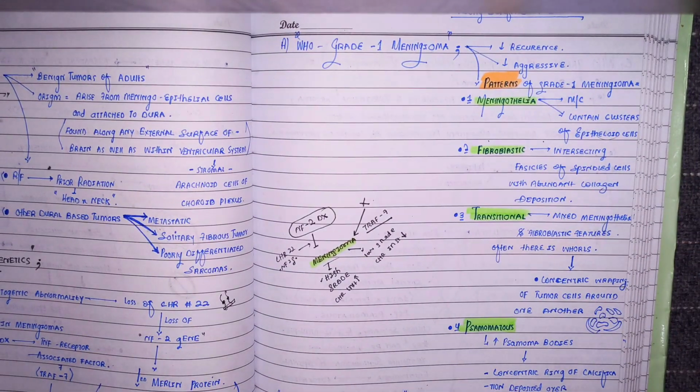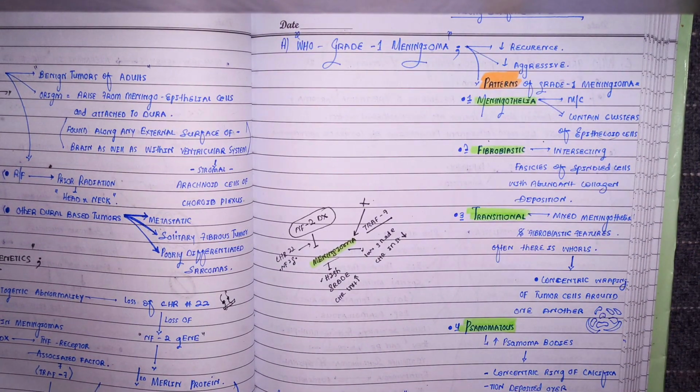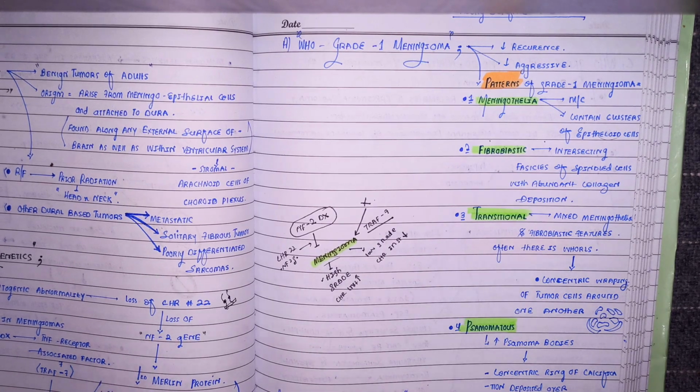Now there are some types of meningioma under microscope. One is the WHO grade 1 meningioma. So it should be kept as low grade meningioma or high grade meningioma? It is low grade meningioma, obviously. And I told you that low grade meningiomas develop in association with neurofibromatosis type 2 or arise solitarily. And WHO grade 1 meningioma, it is a low grade meningioma, so it will be well differentiated as well.